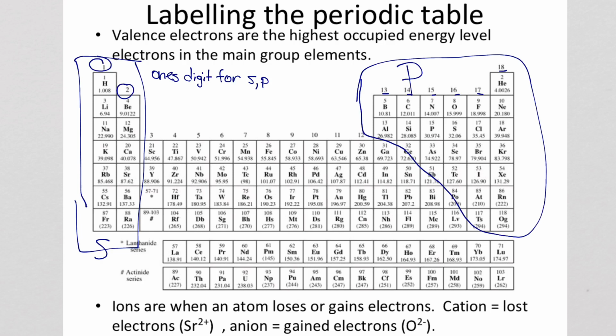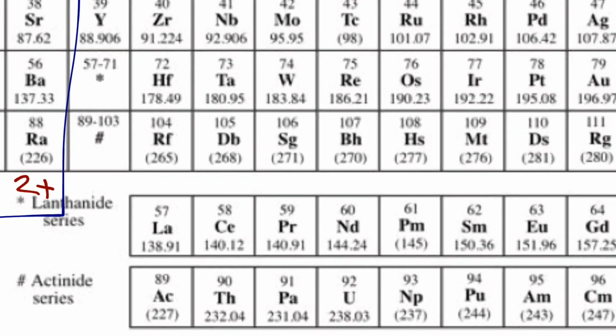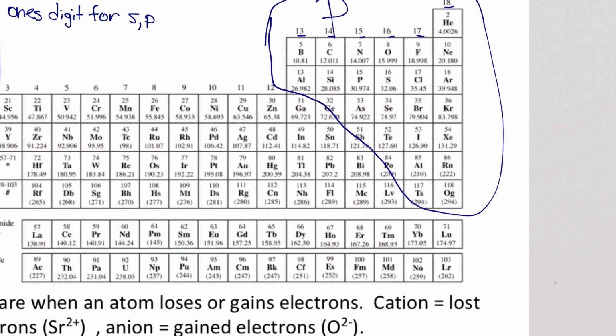So I'm going to label down here at the bottom, let's go with red, that of course at the bottom here we have 1 plus, and the idea is we put the number first, then the charge. 2 plus, we'll skip over this area here, need to zoom out to see where I'm at. The 3 plus is only referring to the ones in the P block, these right here.